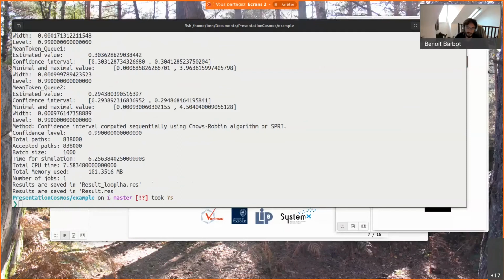Then I can ask the tool to draw some graphs. Either I can generate a single trajectory.